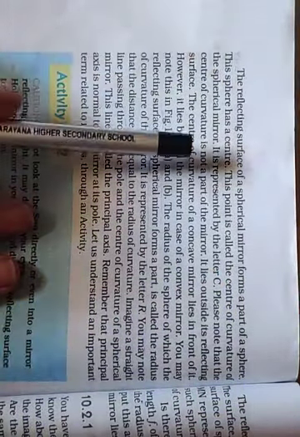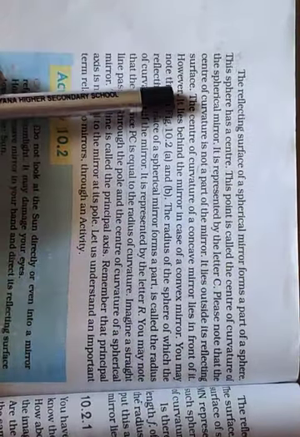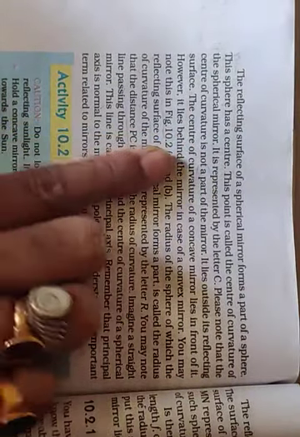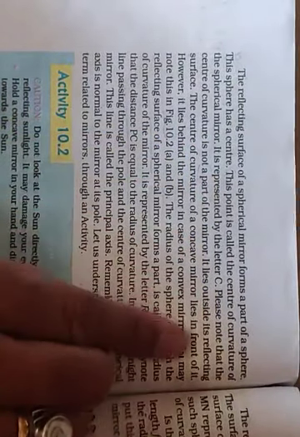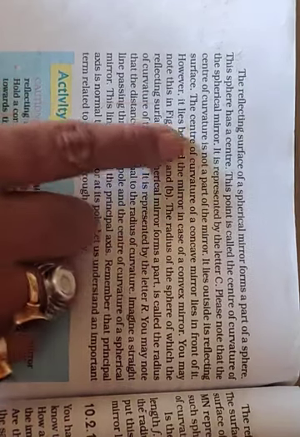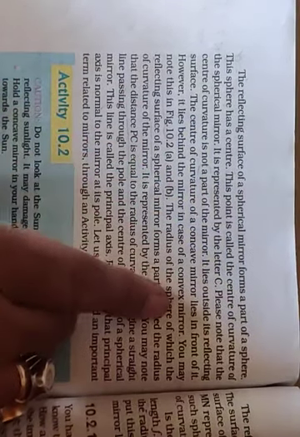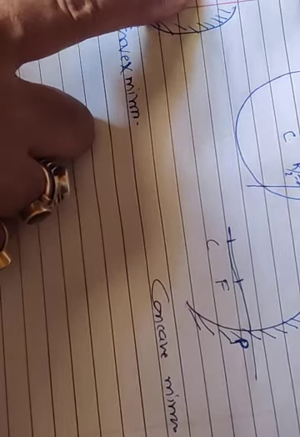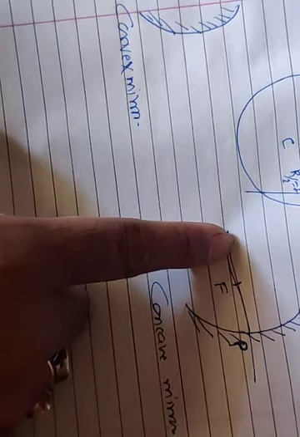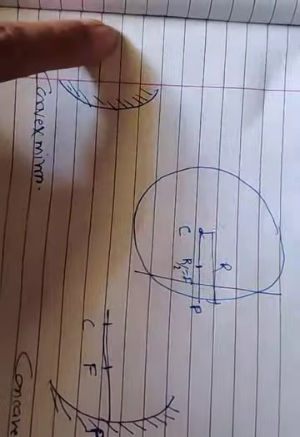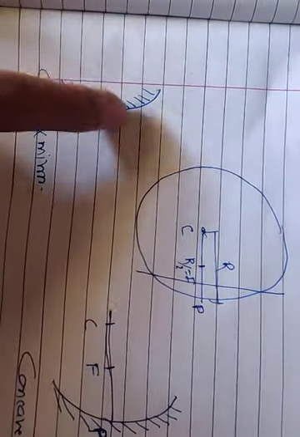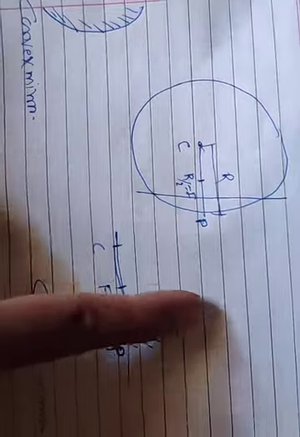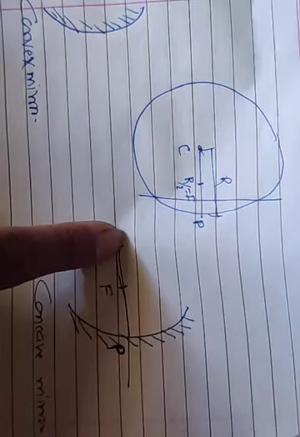Now, the center of the curvature is not a part of a mirror. It lies outside its reflecting surface. The center of the curvature of the concave mirror lies in front of it. It lies behind the mirror in case of convex mirror. Just we have seen it lies behind, पीछे की तरफ जाएगा इसमें convex में, और concave में inside. This part is going to behave as a mirror. So यहाँ पीछे की तरफ जाएगा सेंटर, यहाँ पे अंदर की तरफ है मिरर का.